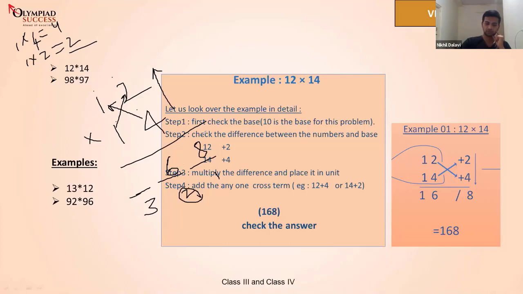Okay, great. Next, we solved the first one, we solved the second one, now the third one. The third one is very simple. For the third one, we will multiply the left extreme numbers. That is 1 times 1. How much is 1 times 1? That's very simple, okay? 1 times 1 is 1, so we'll write 1 here. So now see the answer. The answer is 168. Isn't it simple? So did you guys understand this?